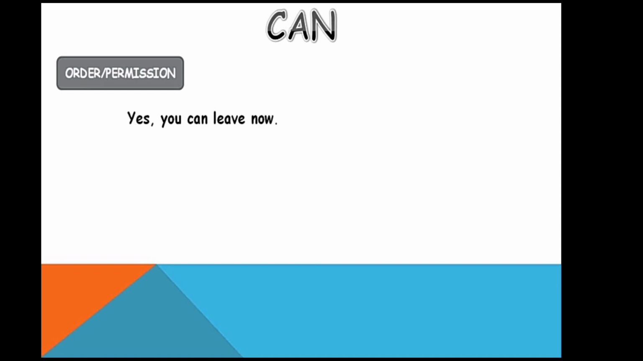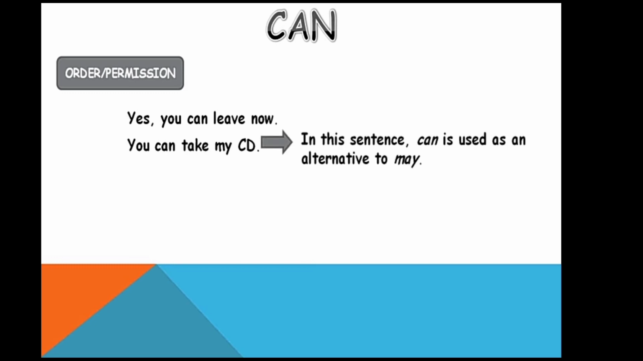Can can be used to show an order or permission. Yes, you can leave now. So you are giving permission to a person that they can leave now. You can take my city. Here you are using can for permission. In this sentence, can is used as an alternative to may. You may take my city, or you can say you can take my city. In the negative form, you can't.